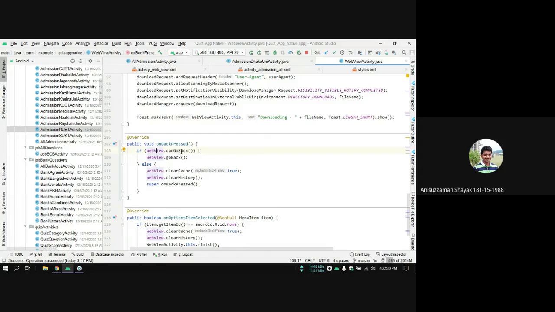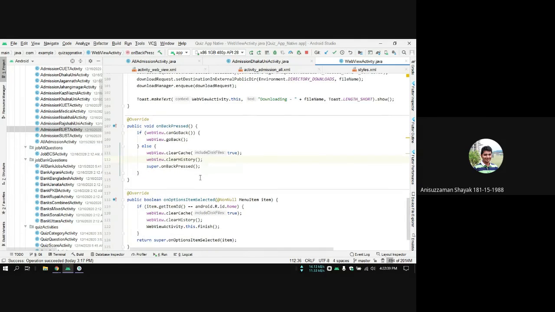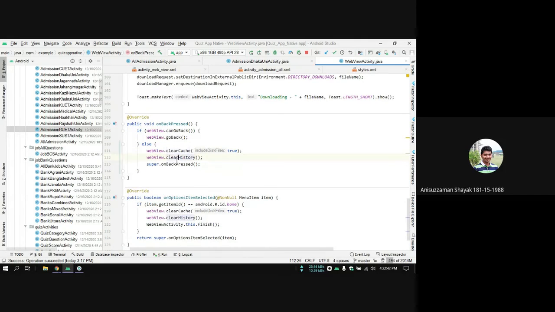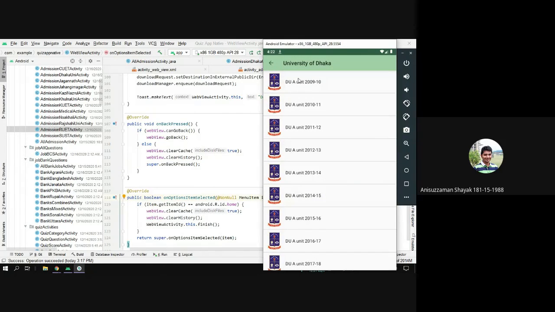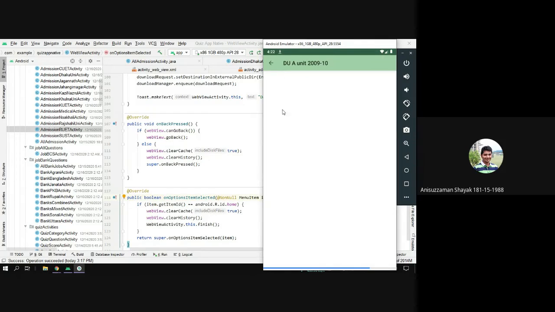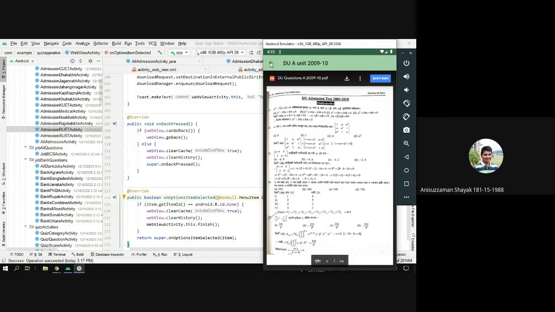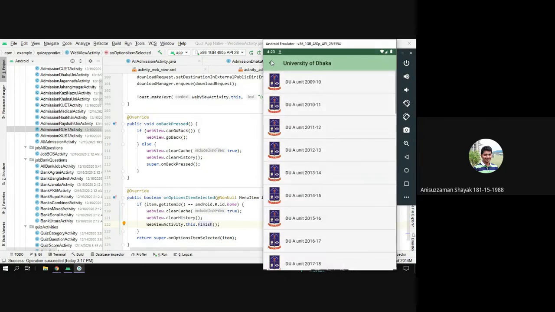If the web view can go back, then it will go back. Else it will clear the cache and clear the history of the web view, because we don't need those. So it will clear cache, clear history, and then call the super on back pressed. And then there is also the on option item selected, which is for this button. If I click this button, it will also clear cache and clear history, and then finish this activity.